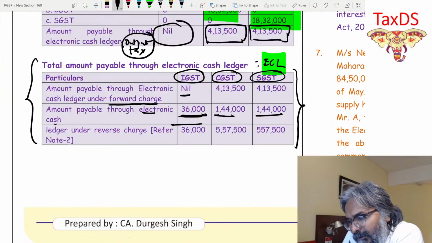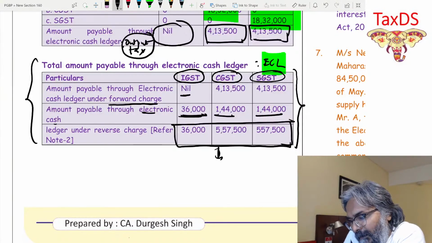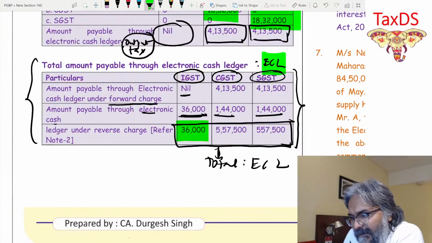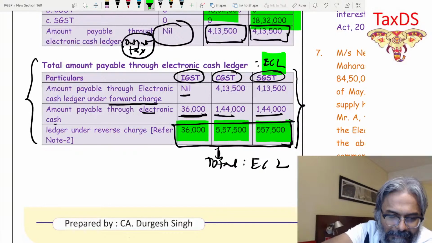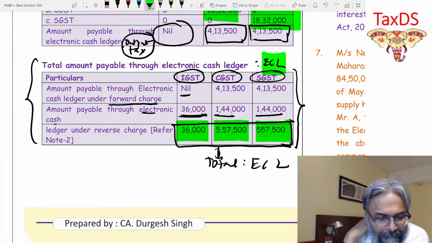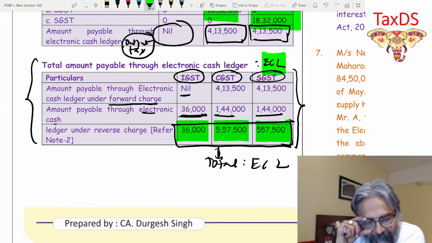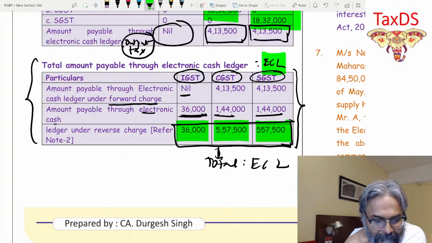Now what is the total amount under ECL? 36,000 for IGST. For CGST and SGST, it is 557,500 and 557,500. Is that point clear to all of you?